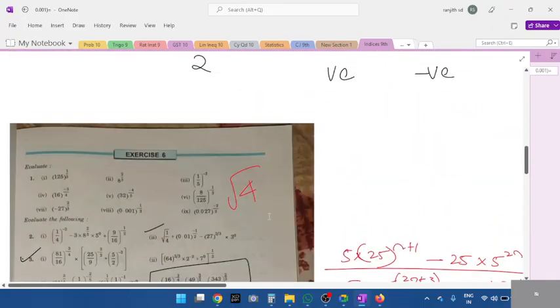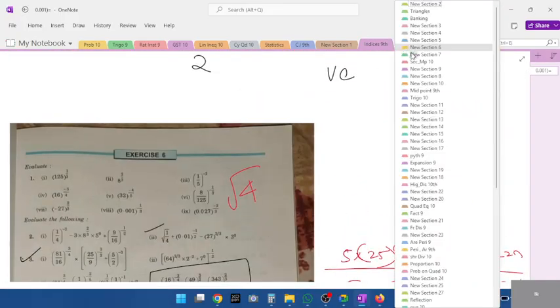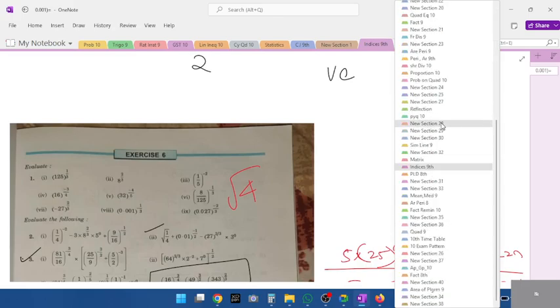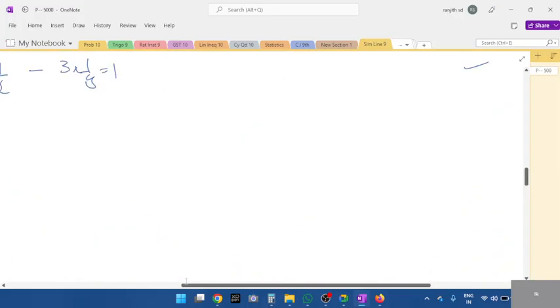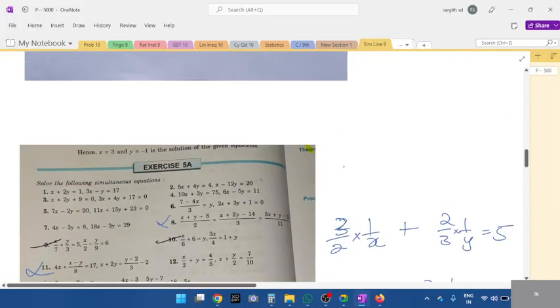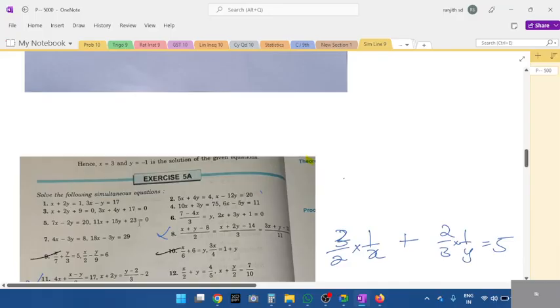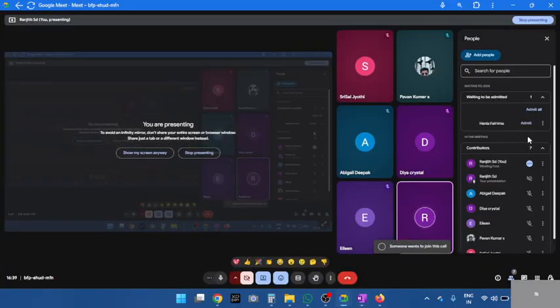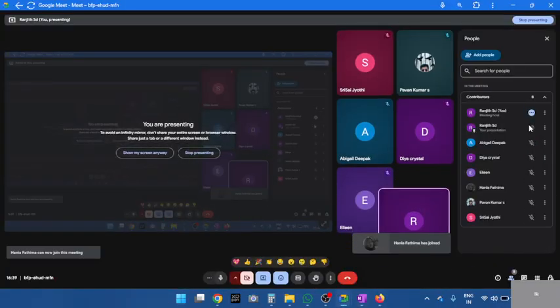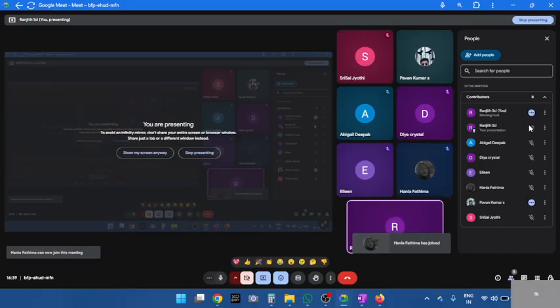See, these are the topics. Everything is done, right? What are the other chapters? You have indices. Next, what is it? Simultaneous linear equations. Yes, simultaneous linear equations. All the methods, including revision, is also done, right? Yeah, we have done all the methods, including revision.